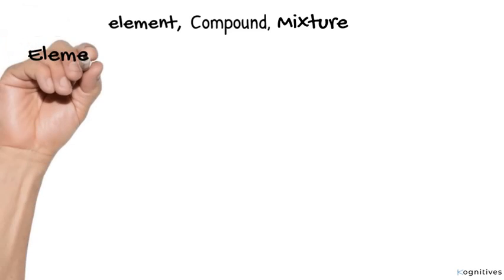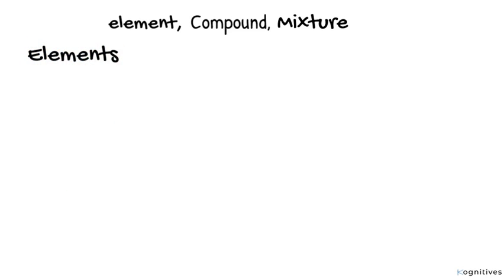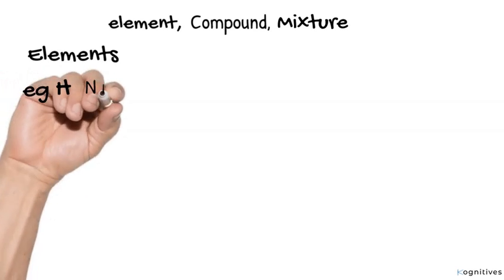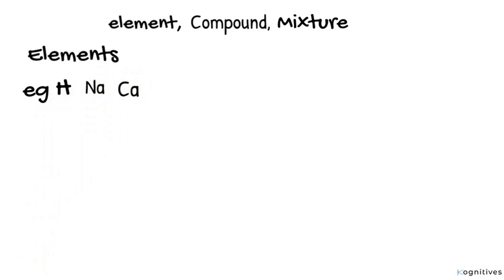Moreover, before now, you must have heard of an element. You may have wondered what a compound and even what a mixture is. Well, an element is a substance that cannot be split into simpler units by an ordinary chemical process. Examples of elements are hydrogen, sodium, and even calcium. A combination of 2 or more elements forms a compound. An example of a compound is sodium hydride, NaH. Another is calcium chloride, CaCl2, and even calcium iodide.